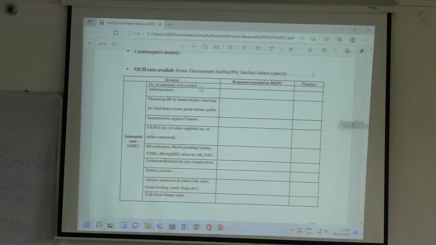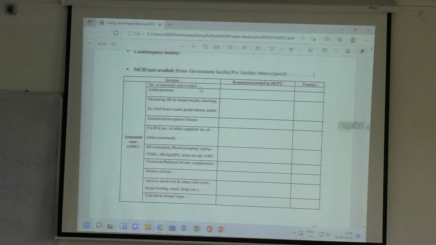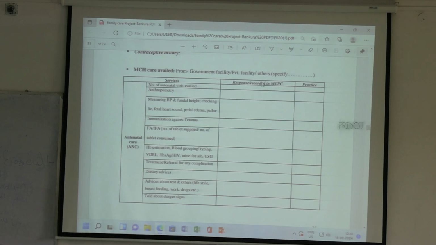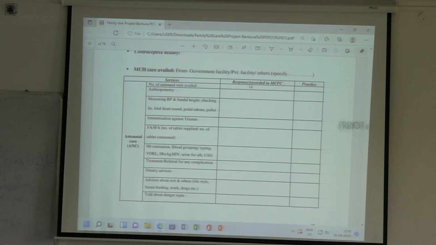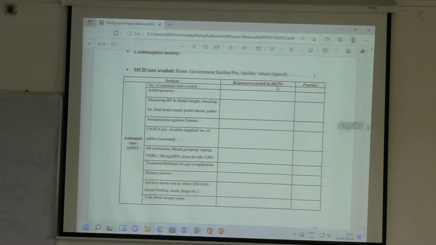But you have to see how many visits she has done till now. There is something called MCPC. Responses are recorded in MCPC. What is MCPC?